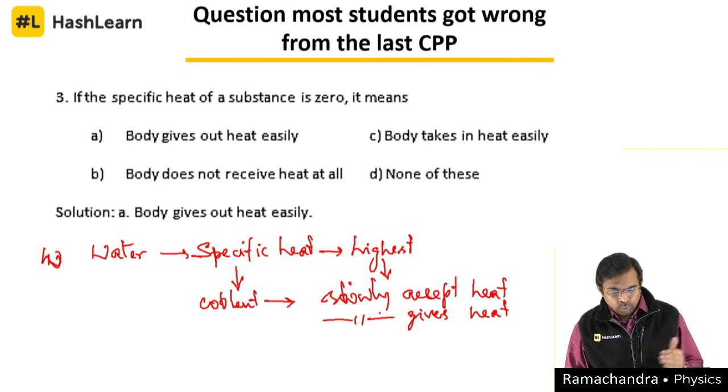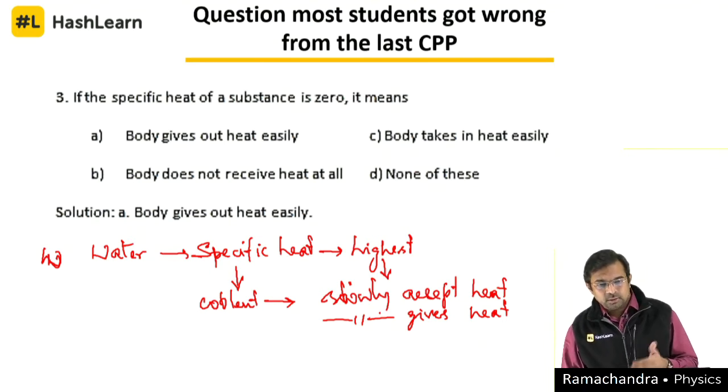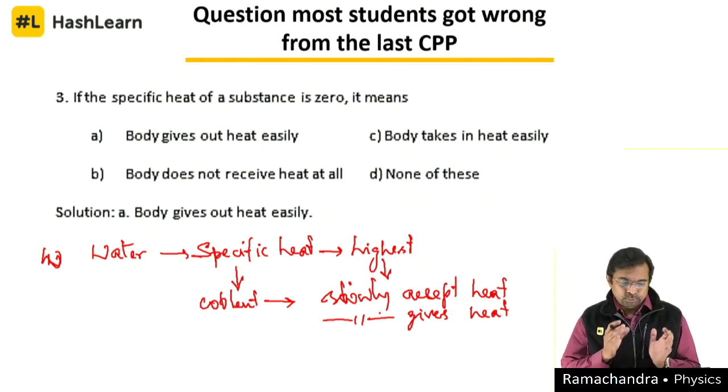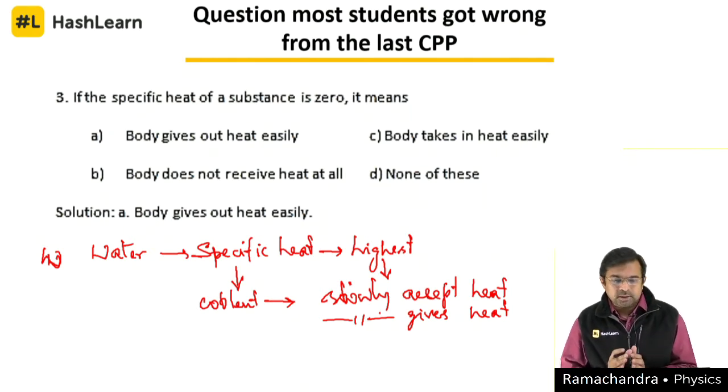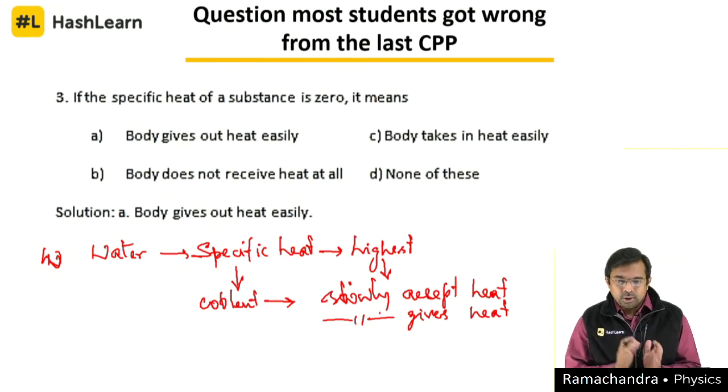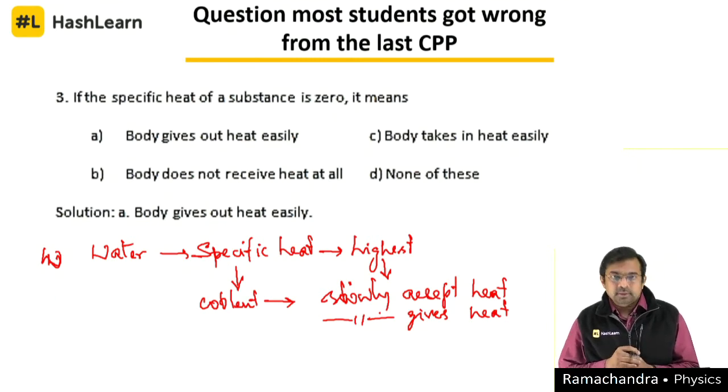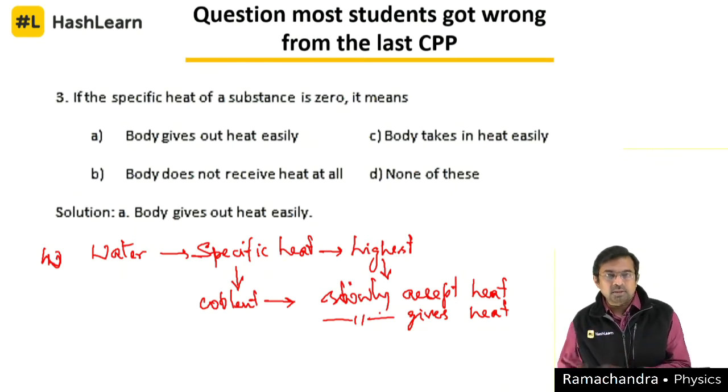So as you move higher in specific heat, this giving out becomes rarer and rarer, or slow and slow, so that a body having higher specific heat tries to hold back the heat for greater time or doesn't accept the heat easily.